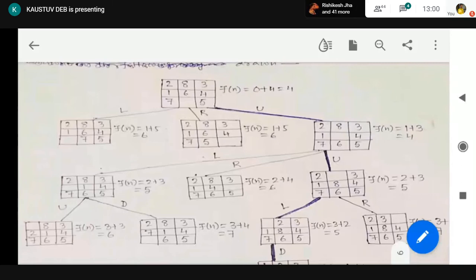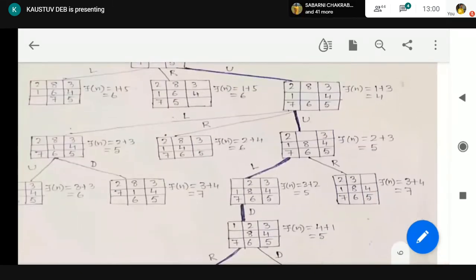If we would have used BFS, best first search, we would have expanded these 2 nodes as well. But here we don't have to expand them. So that is the acceleration we are gaining. Okay. We don't have to expand these 2 nodes, but still we are going to get the solution.